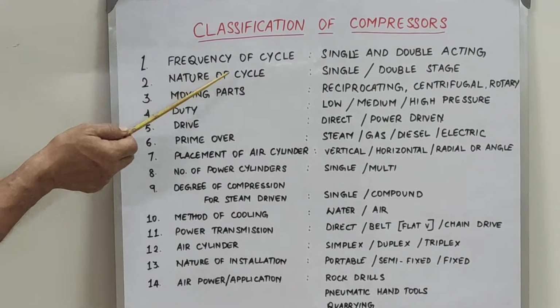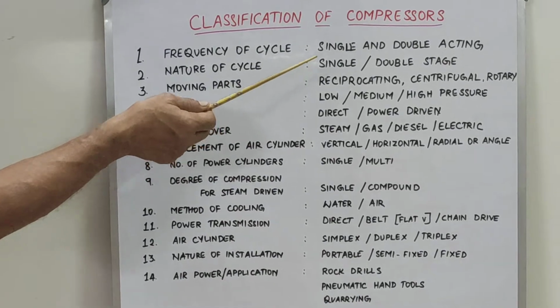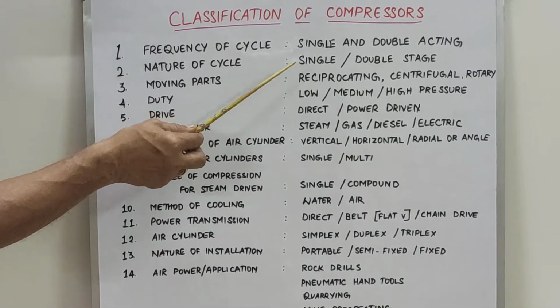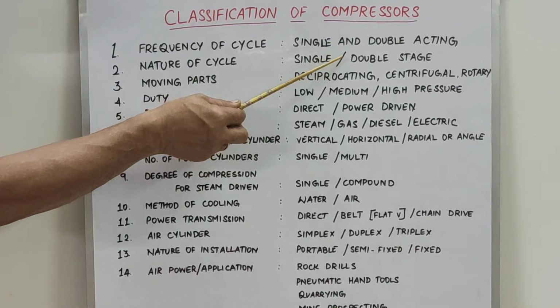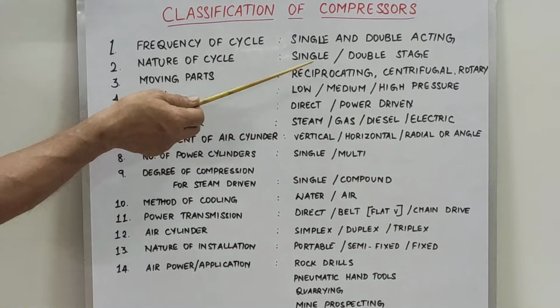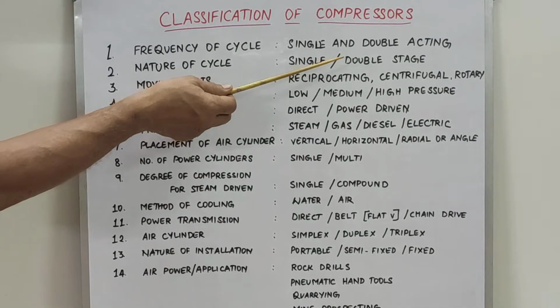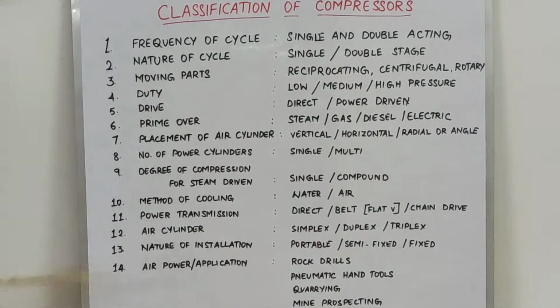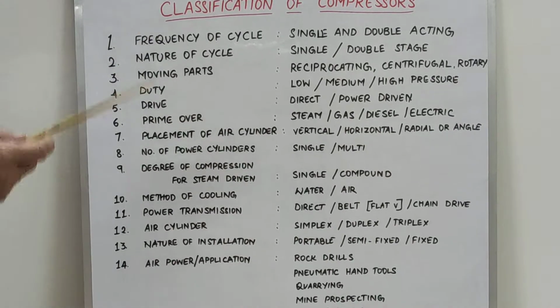And then the next one is the nature of cycle, whether it's single stage or double stage. Single stage also comes under the low pressure category. Double stage is used in industrial applications where intercoolers and aftercoolers are used. And with the moving part, whether it is a reciprocating or centrifugal or rotary compressor.